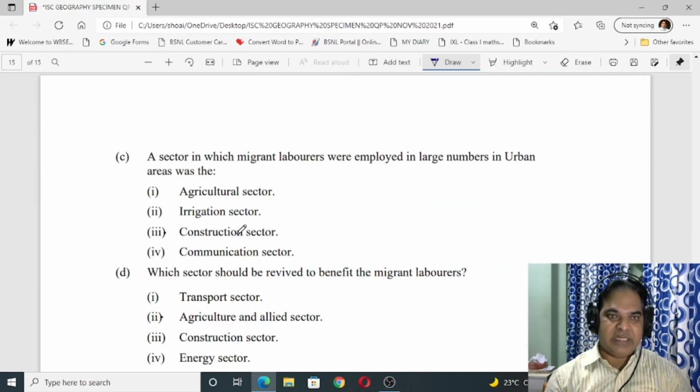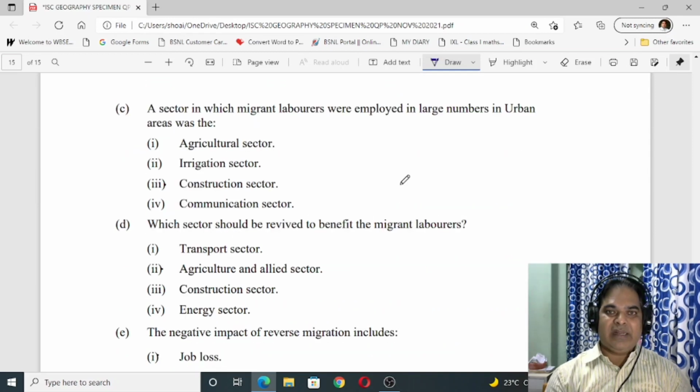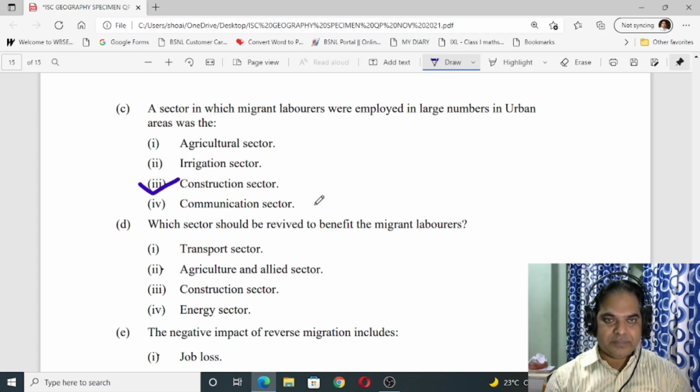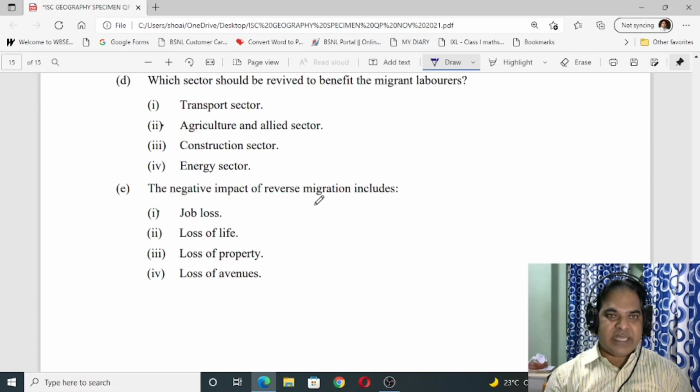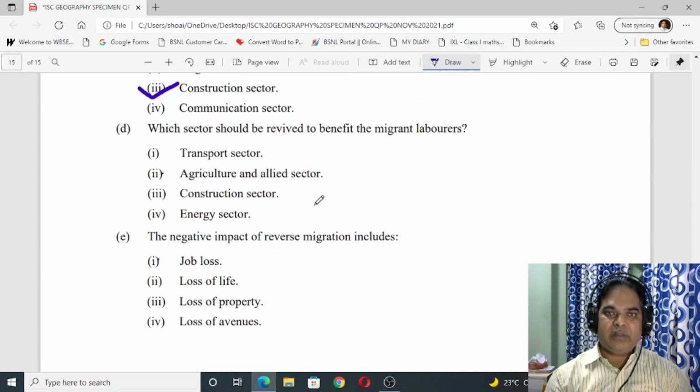Now number C. The sector in which migrant laborers were employed in large number in urban areas was the construction sector. Number 3. Number D. Which sector should be revived to benefit the migrant laborers? The answer is agriculture and allied sector.